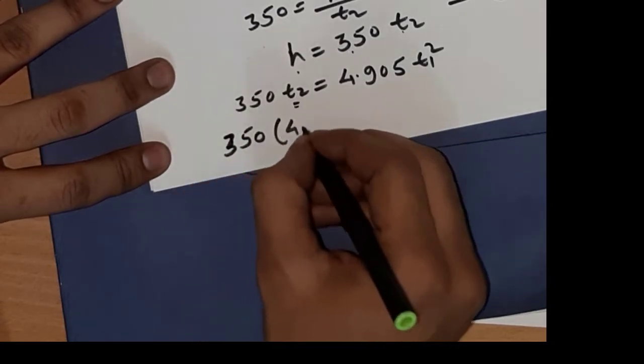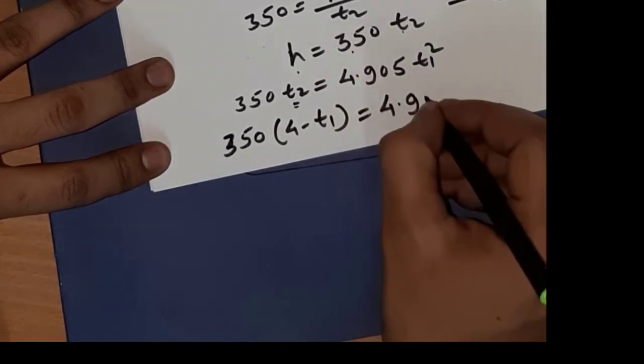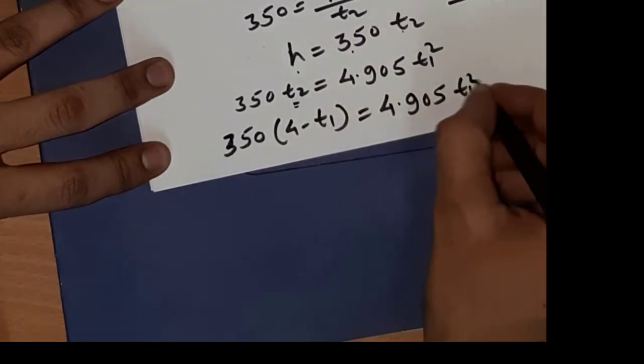So we can write 350 into bracket 4 minus t1 is equal to 4.905 t1 square.